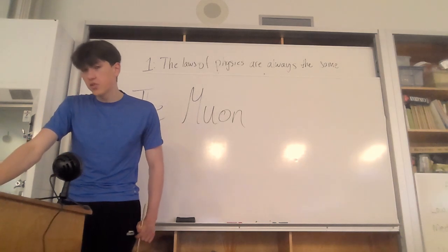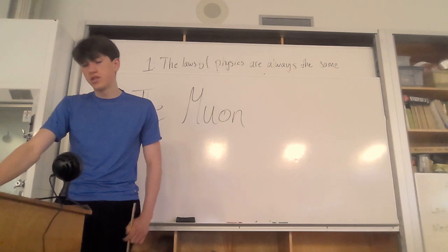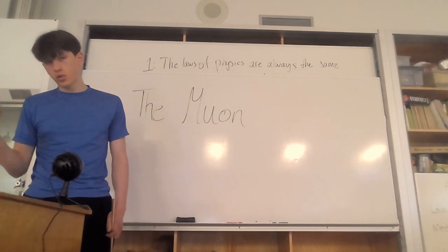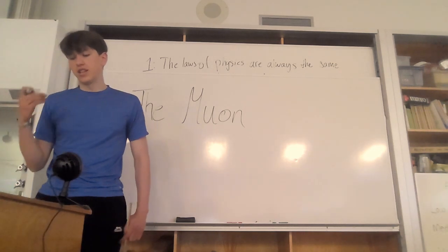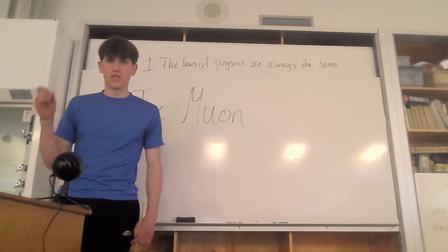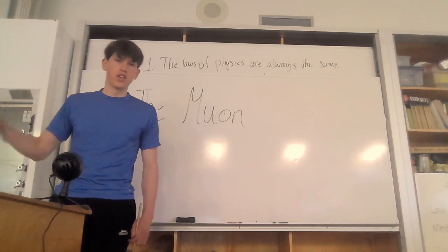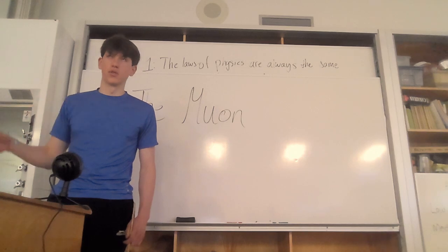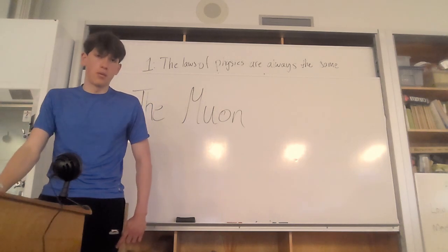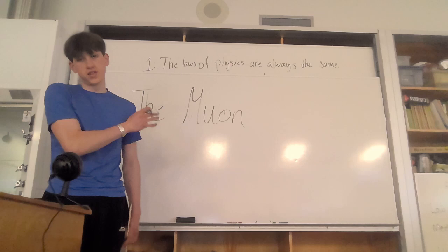The muon is an elementary particle that has such a short life, something like 1/25th of a billionth of a second, that it dies before it reaches the surface of the Earth, even though it's traveling at almost the speed of light. They are born only 25 kilometers above the surface of the Earth. So you can imagine how short their lives are, considering the fact that it takes light a fraction of a second to travel the entire circumference of the Earth, which is over 40,000 kilometers. So you can imagine how short this thing's life is.